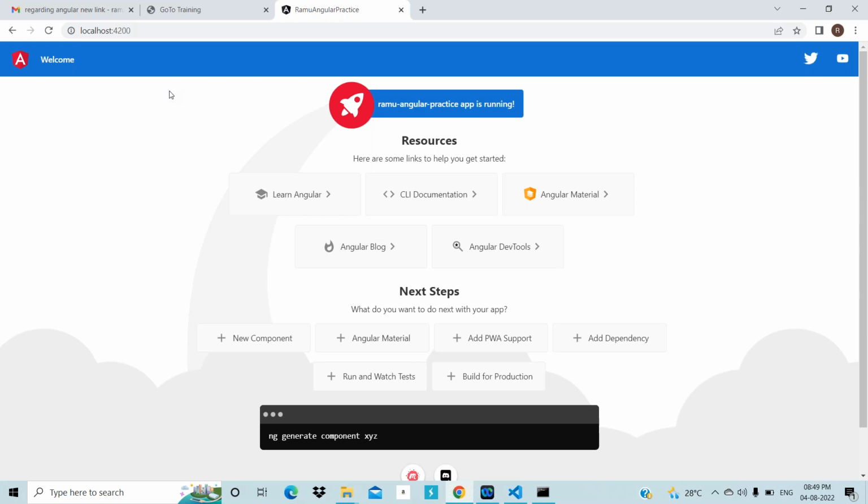First of all, how to open an Angular application in the code editor. For all TypeScript related technologies and JavaScript related technologies, Visual Studio Code will be a good choice.